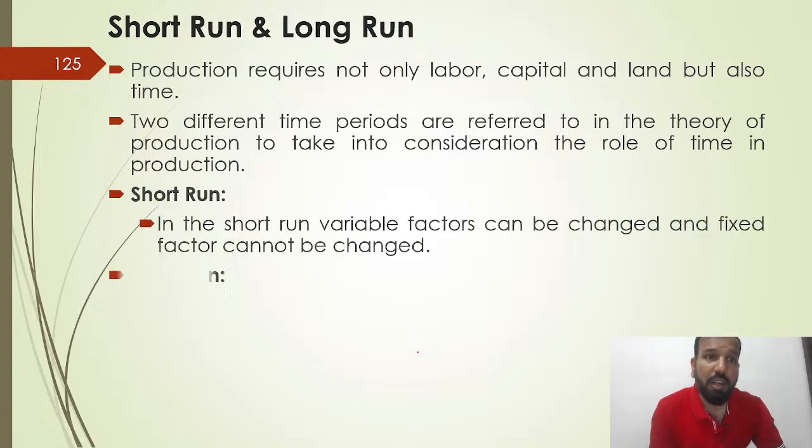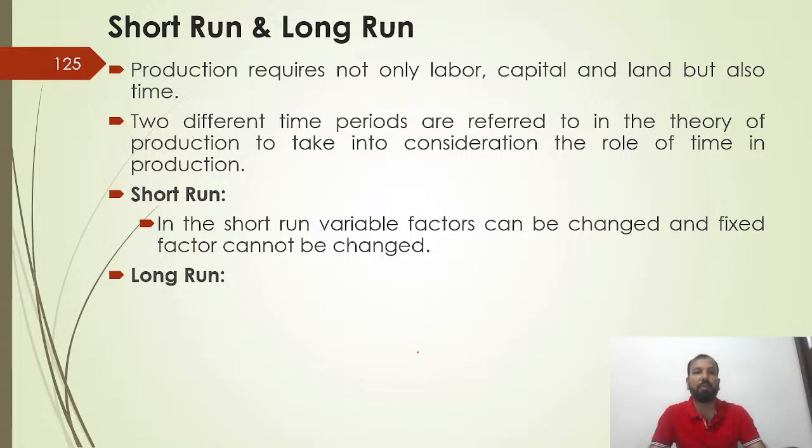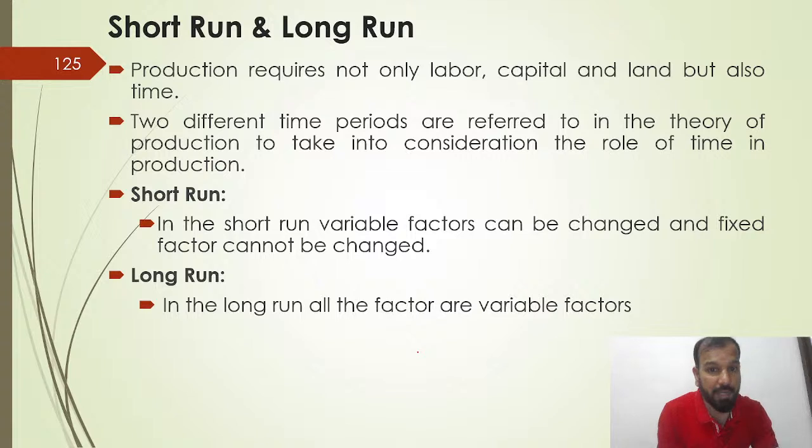Then the short run and the long run. Production requires not only labor, capital, land, but also time. The two different time periods refer to the theory of production taking into consideration the role of time in the production, short run and long run. In the short run, variable factors can be changed. The fixed factor can't be changed.